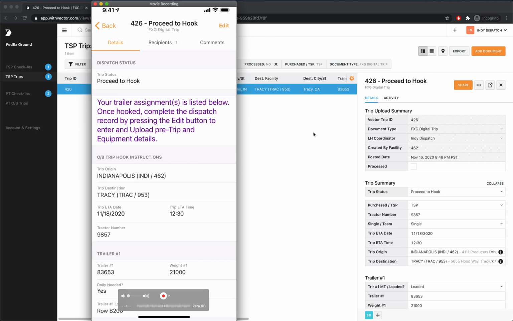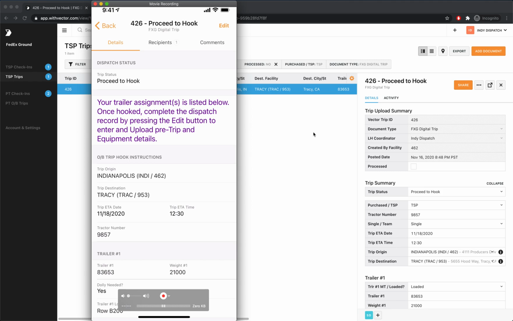Walk through how line haul coordinators can receive the hook information back from the drivers for the trips that they are dispatching. We'll play this out side by side, where trip 426, as we see in the web application in the background, is a dispatcher who is sitting there waiting on the driver to hook the equipment and submit the information. And in the foreground of the screen, we see the mobile app, which is that driver who just received the instructions in the app.